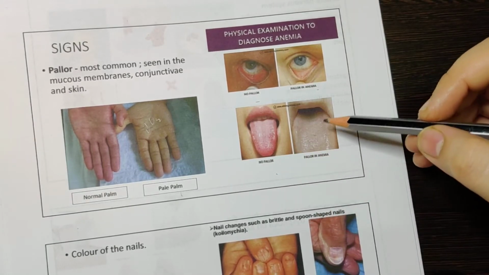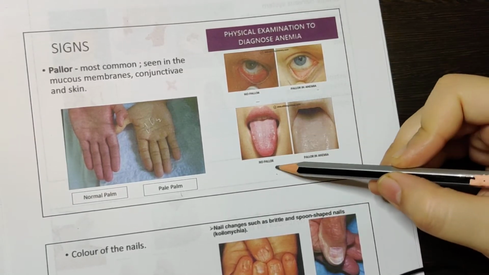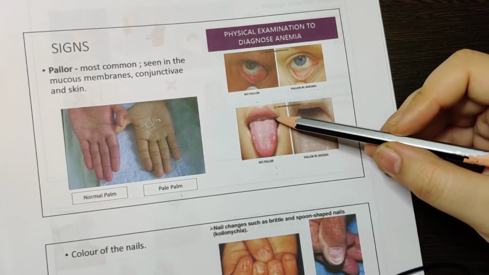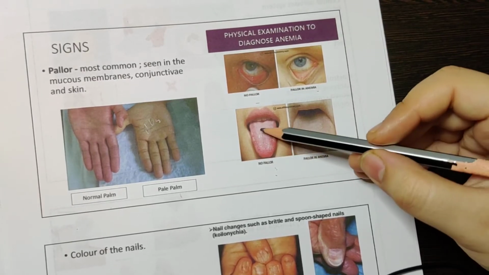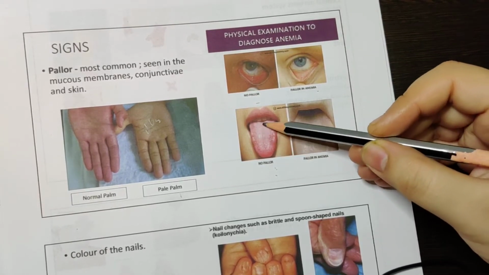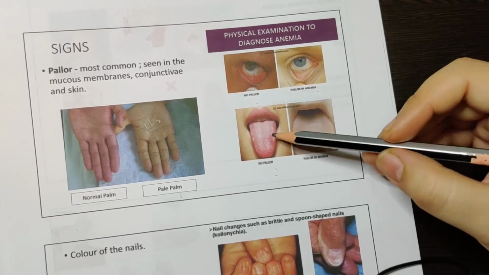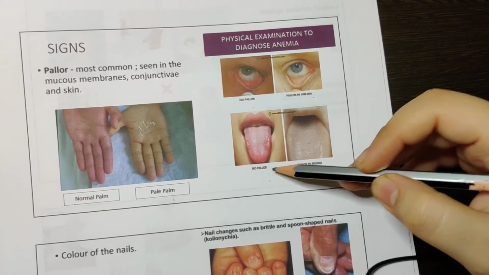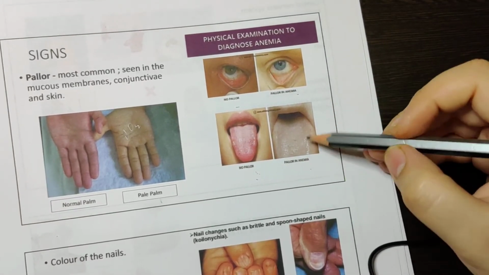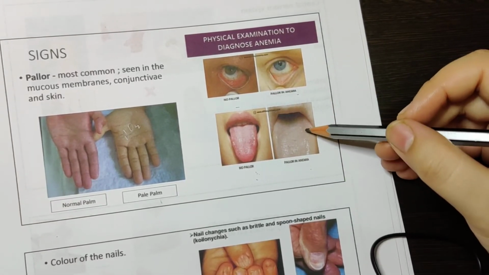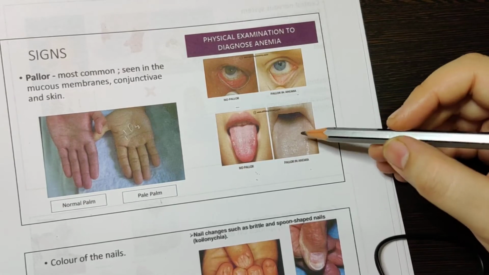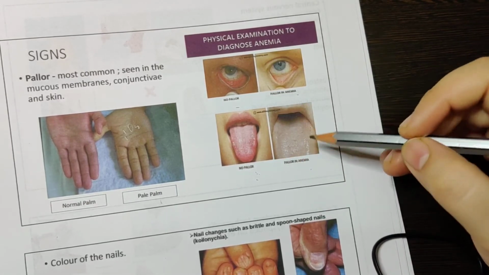In the tongue, in a normal patient, you will see it is very pink in color and you can see all these white spots. These white spots are known as papillae and they act as taste buds. So this is a normal tongue. But in pallor, what will happen? You see the color is very dull. So this you will see in anemia.